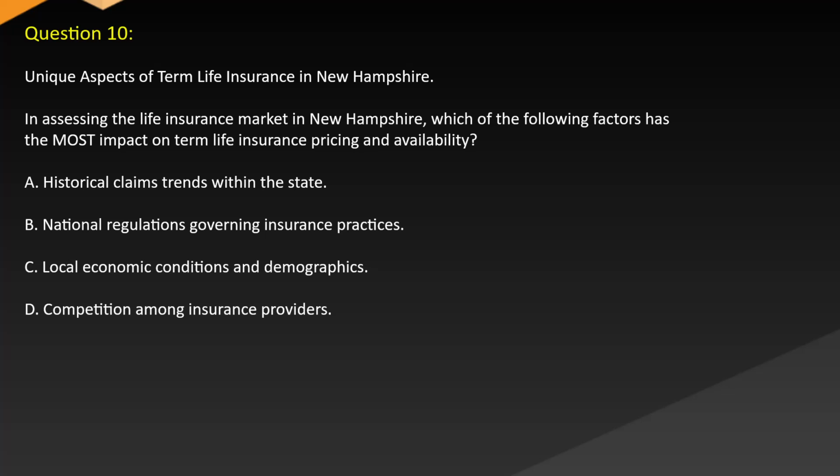Question 10. Unique aspects of term life insurance in New Hampshire. In assessing the life insurance market in New Hampshire, which of the following factors has the most impact on term life insurance pricing and availability? A. Historical claims trends within the state. B. National regulations governing insurance practices. C. Local economic conditions and demographics. D. Competition among insurance providers.